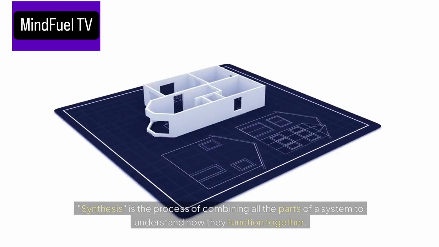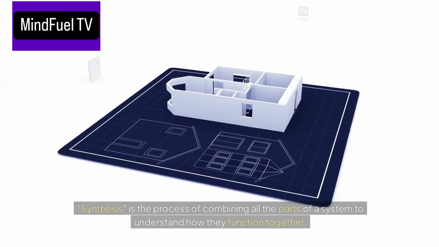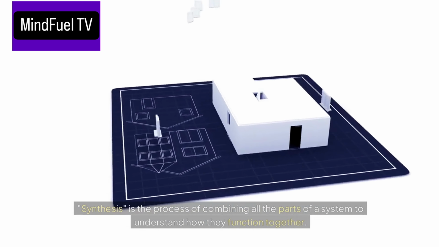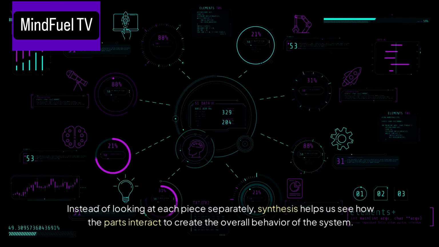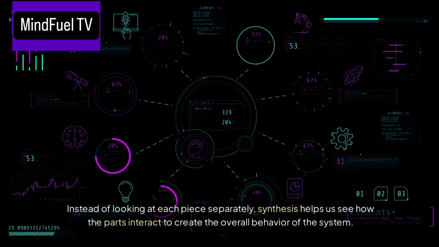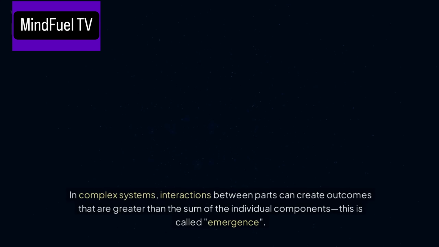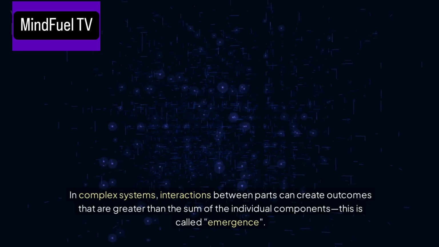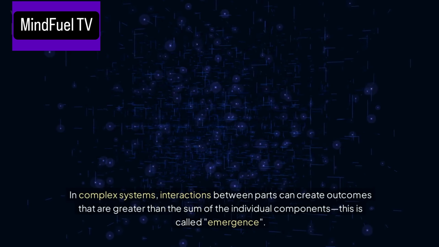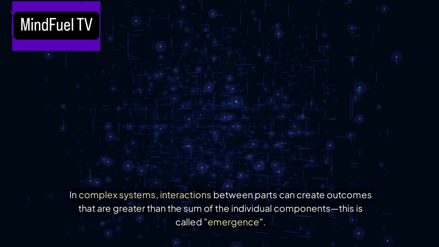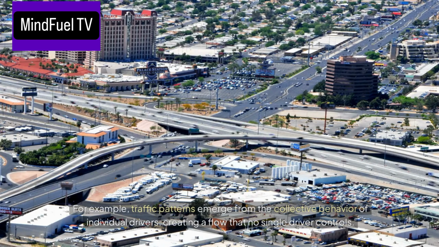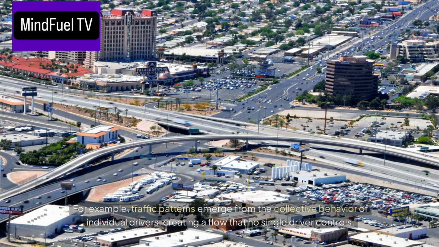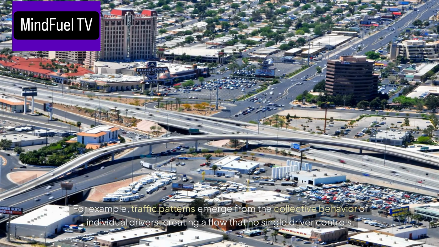Synthesis is the process of combining all the parts of a system to understand how they function together. Instead of looking at each piece separately, synthesis helps us see how the parts interact to create the overall behavior of the system. In complex systems, interactions between parts can create outcomes that are greater than the sum of the individual components. This is called emergence. For example, traffic patterns emerge from the collective behavior of individual drivers, creating a flow that no single driver controls.